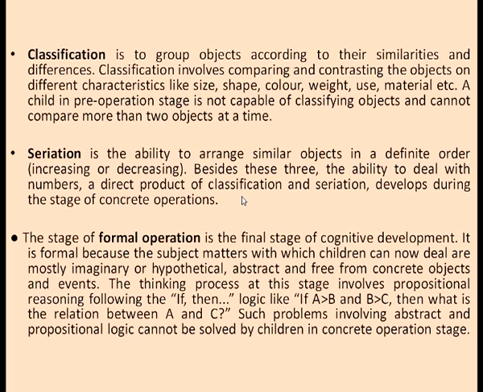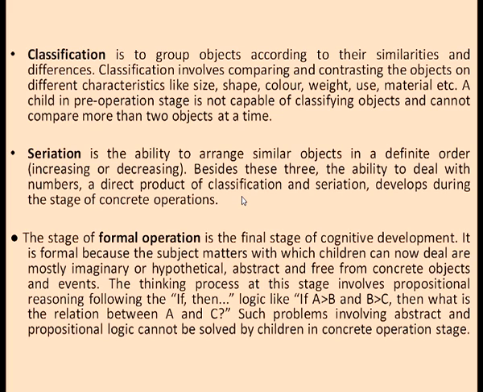Next is classification. Classification is to group objects according to their similarities and differences. Classification involves comparing and contrasting objects on different characteristics like size, shape, color, weight, use, material, etc. A child in the pre-operational stage is not capable of classifying objects and cannot compare more than two objects at a time.